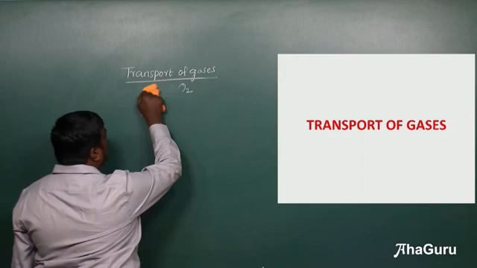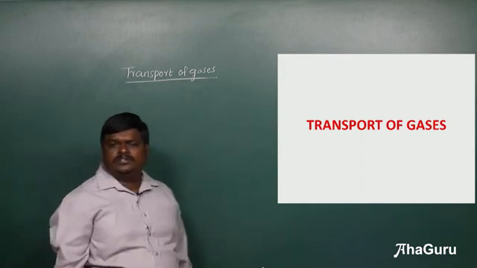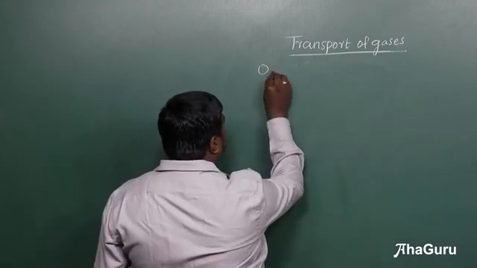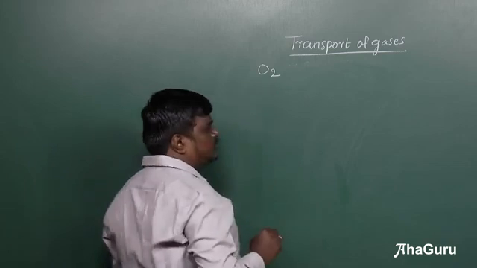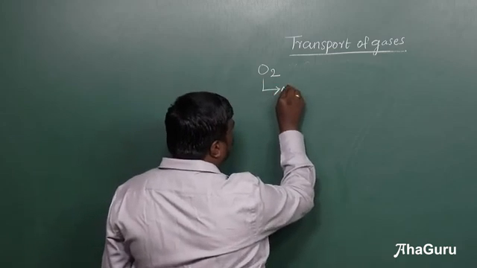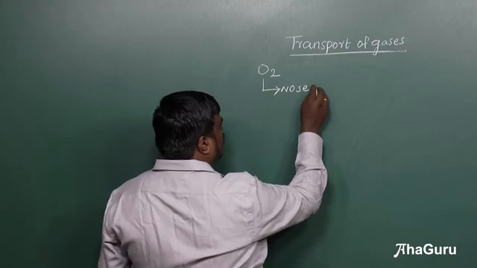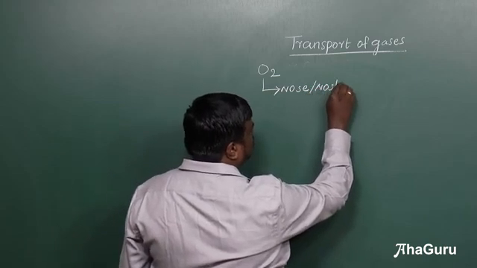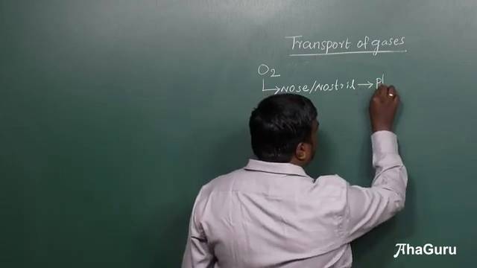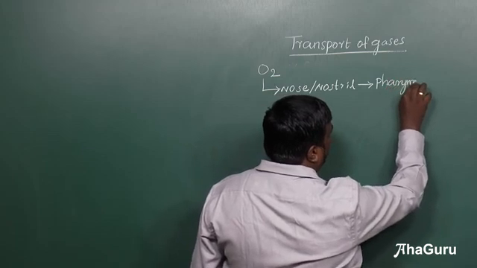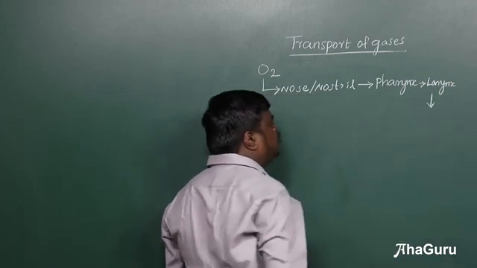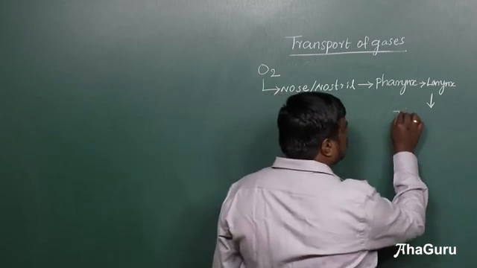First, let us talk about how the oxygen is transported in our body. So the oxygen from the atmosphere enters into the nose. We call that the nostril. From the nostril, it passes through the pharynx, larynx, and then it moves into the trachea, the windpipe.